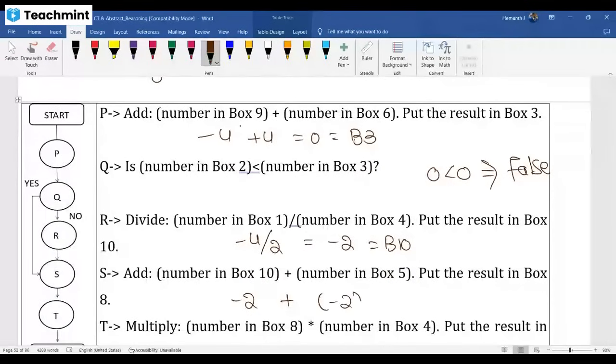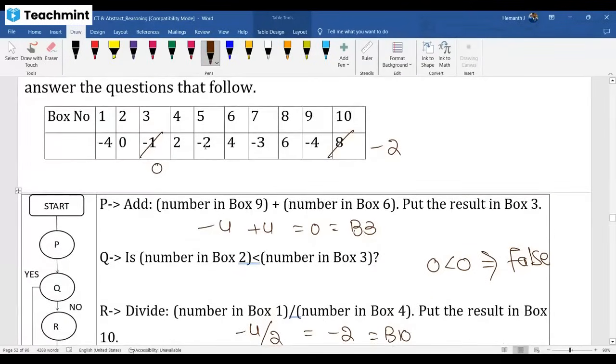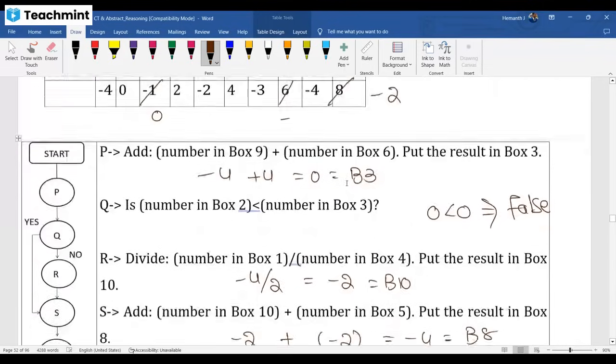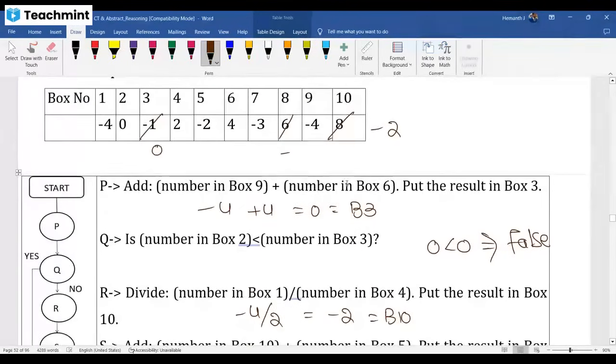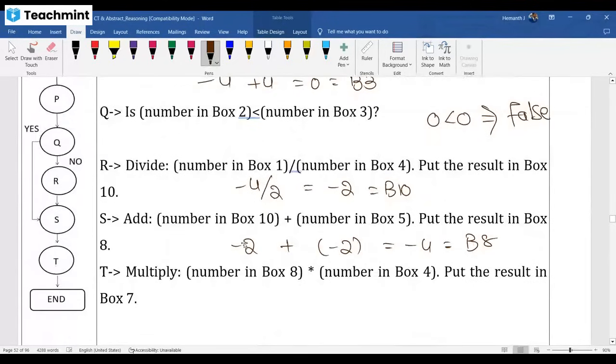That is to be updated in box 8. Guys, the number in box 10 is minus 2, the updated value. Number in box 5 is minus 2. Adding those two, you are updating that in box 8. Box 8 is minus 4. Right. Then one more step is to be followed because you are following this path. You have not skipped. This decision failed. You are going this way.